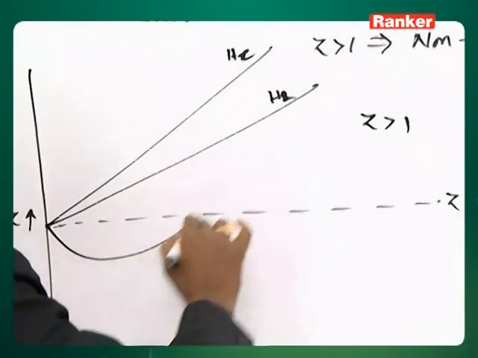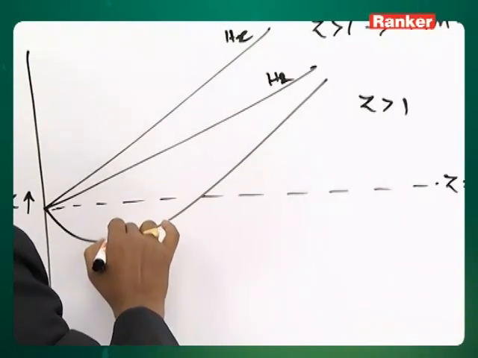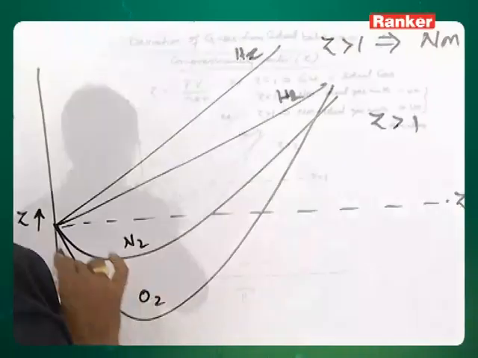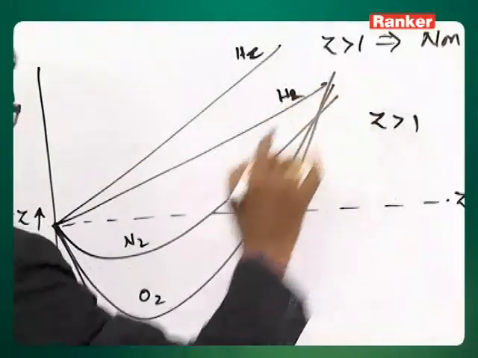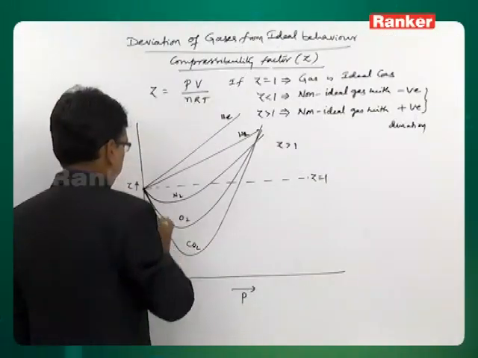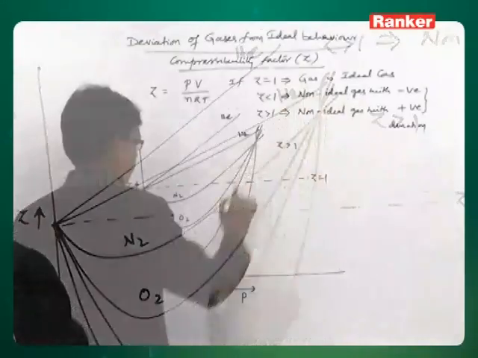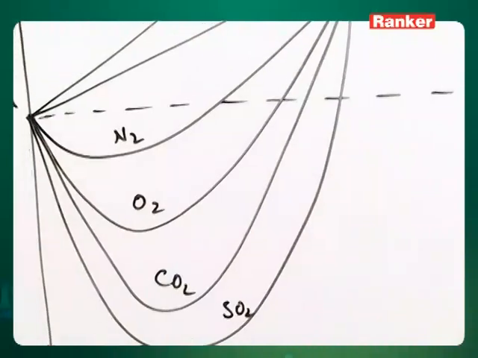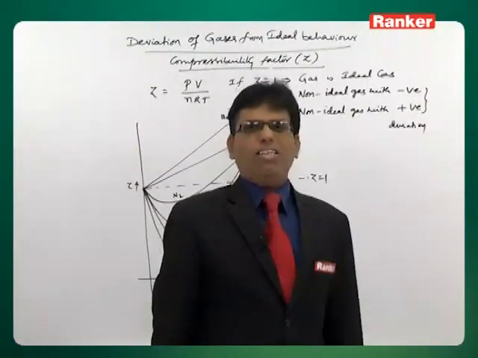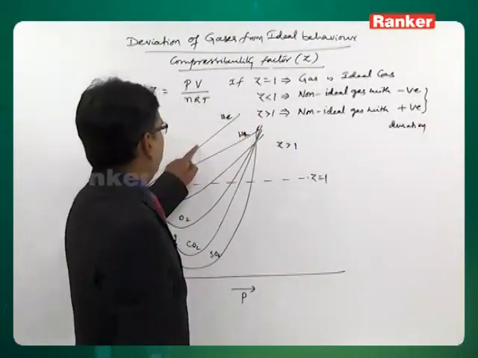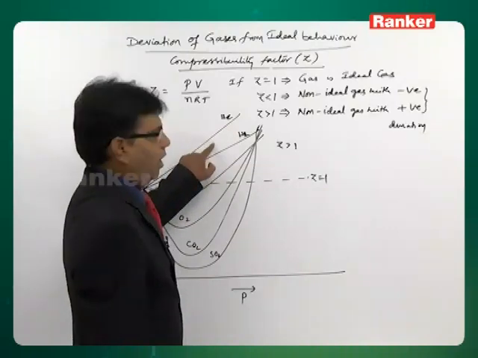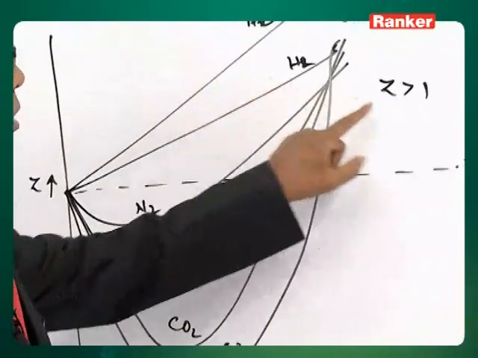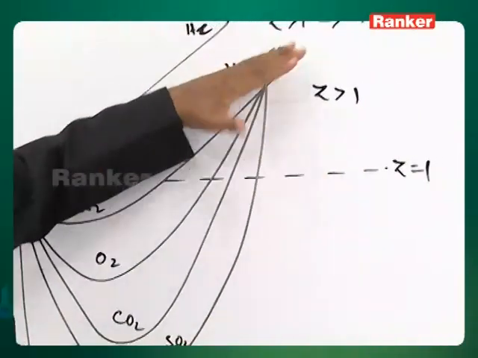Then the graphs for other gases, nitrogen, oxygen, carbon dioxide, sulfur dioxide. For the different gases, what is observed is that hydrogen and helium are the gases exhibiting positive deviation above this line.